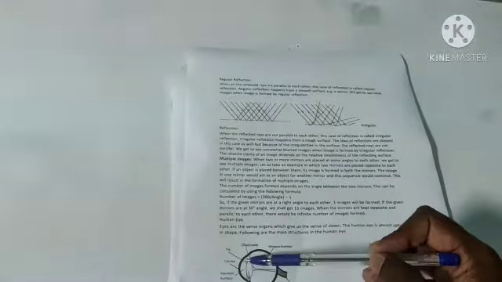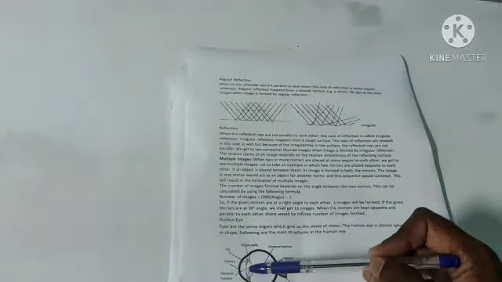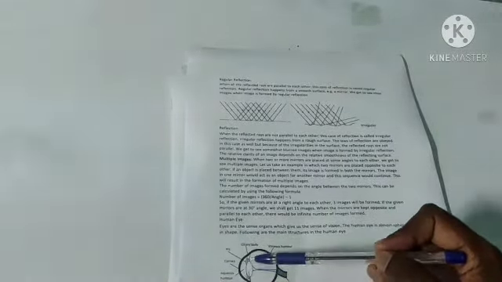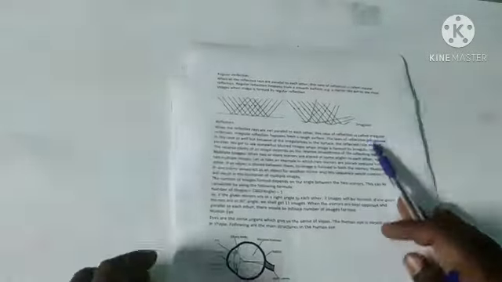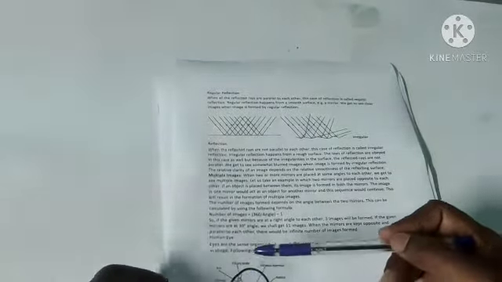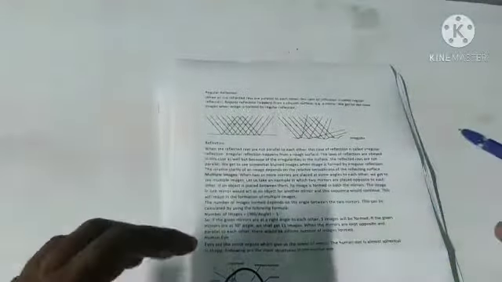So the next part is the lens. The lens is present behind the pupil. The lens in the human eye is a convex lens. The size and thickness of the lens changes as per the distance of an object. So here, see, this part is the cornea, the iris, and the gap between the iris is called the pupil, and this pupil is covered by the lens. The lens which is present in the human eye is a convex lens, and its size depends on the distance between the object and the eye.